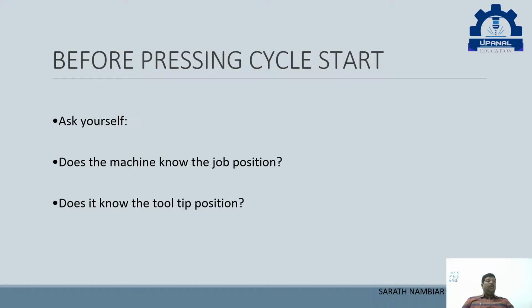Now, always before pressing cycle start, which is the start of the work, what do we have to do? First, we have to think to ourselves: does the machine know the job position? Then, does it know the tool tip position?